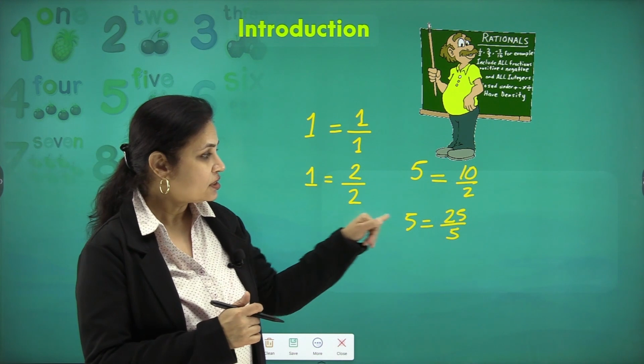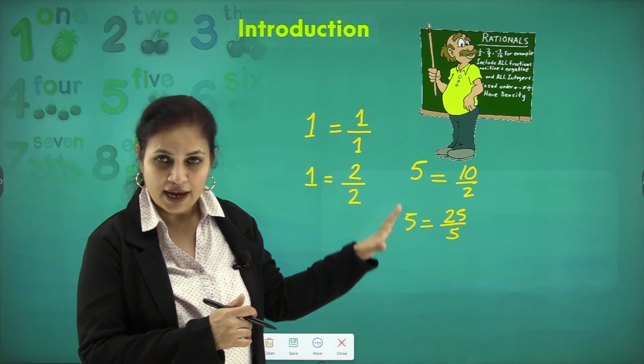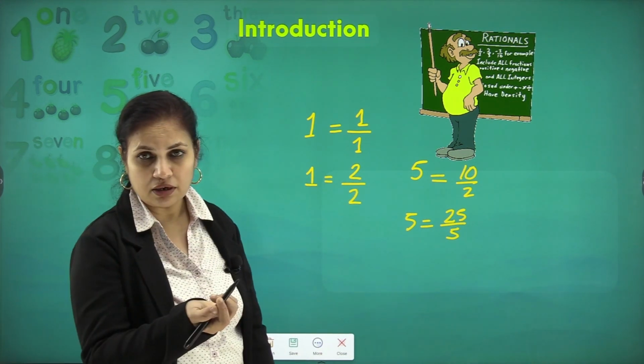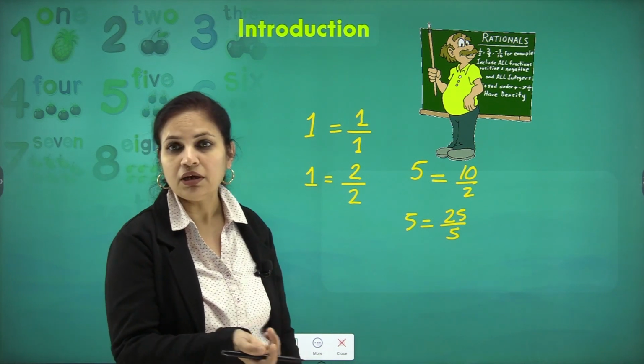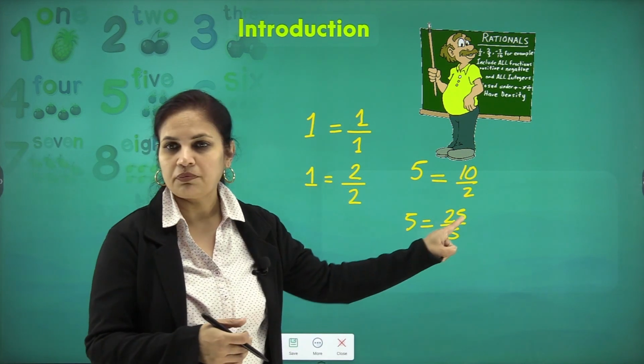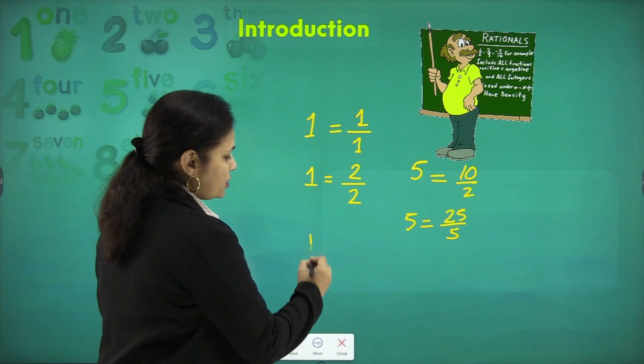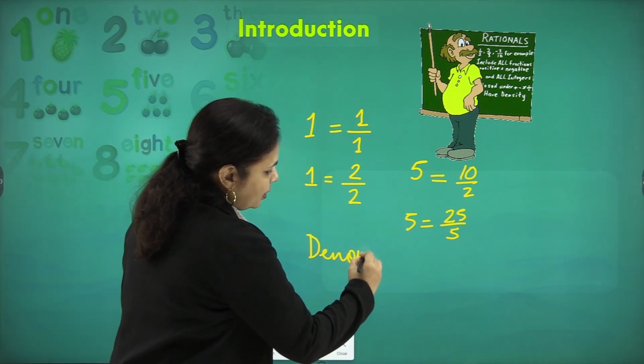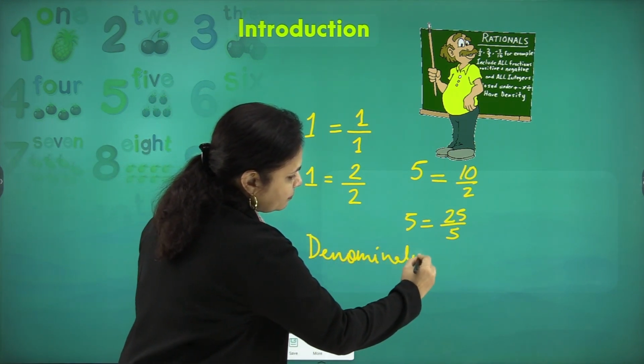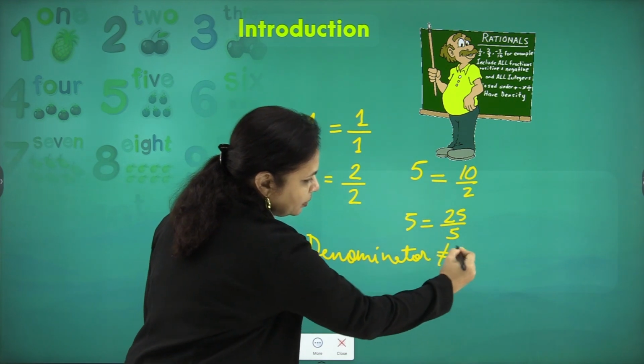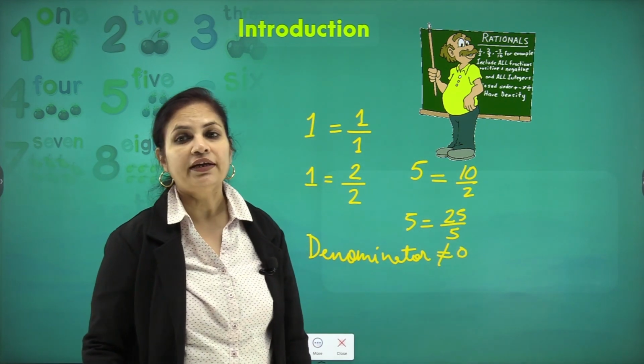The numerator can be any natural number, but the denominator cannot be 0. Denominator cannot be 0. In that case, I'll not get any defined value.